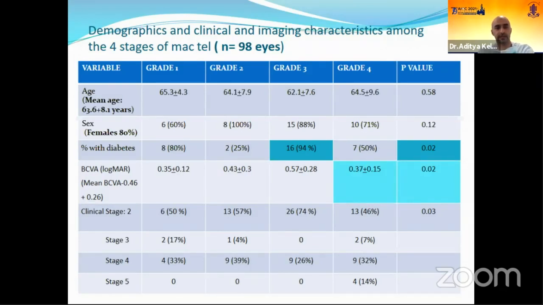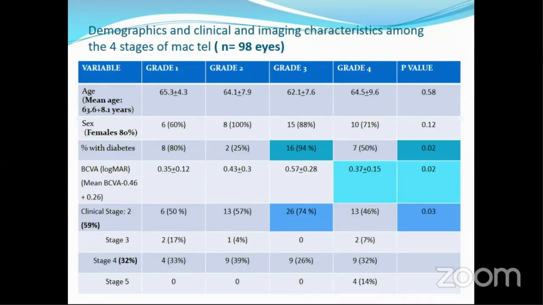We also realized that as the OCT angiography MACTEL grade increases from grade 1 to grade 3, the visual acuity keeps on reducing. So 0.35 becomes 0.57 in grade 3, whereas all of a sudden in grade 4 it becomes 0.37, and this is statistically significant. Also, we have seen that stage 2 clinically is the most commonly observed in our group.